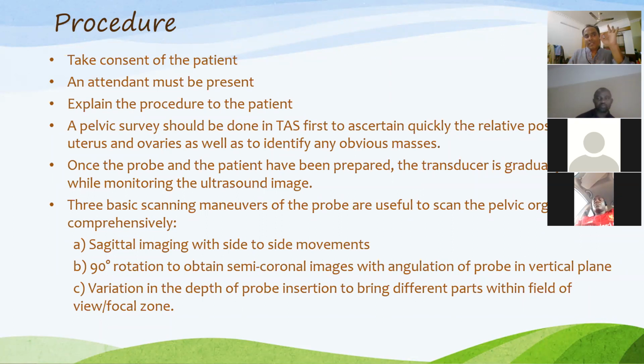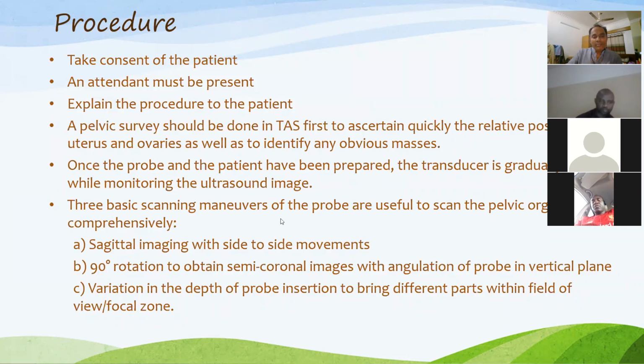So when your camera, that is the transducer, is going through the vagina, images are coming towards you, so you are able to see what is happening there, so that if there is any polyp or cyst, it will be visualized.